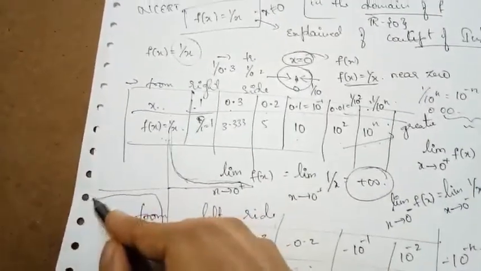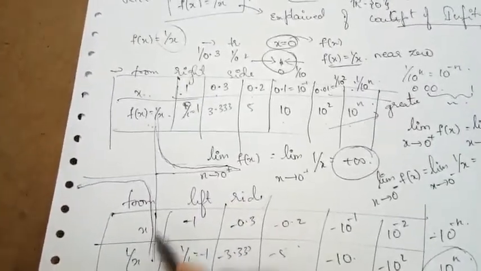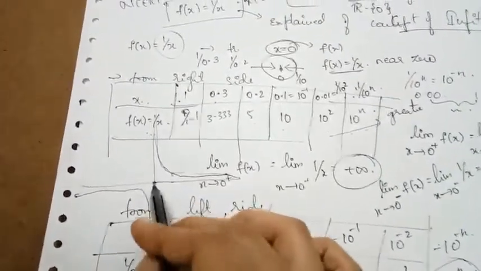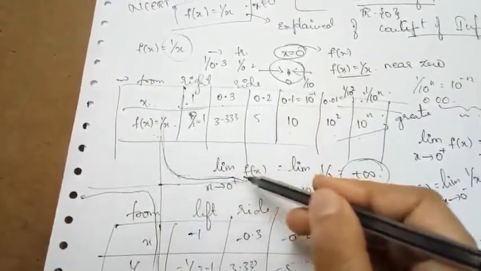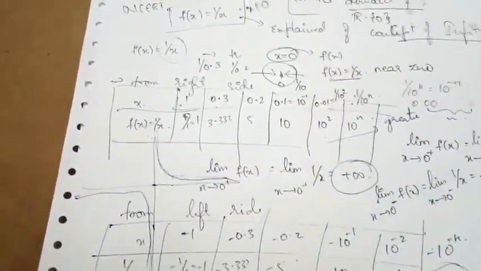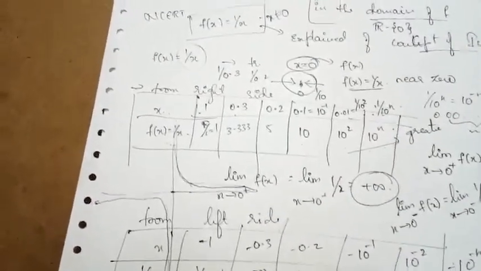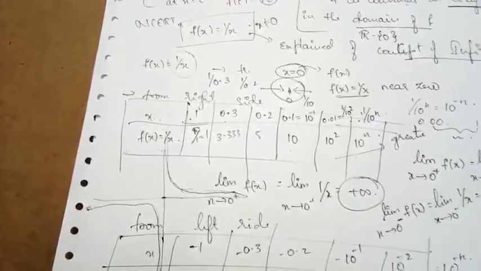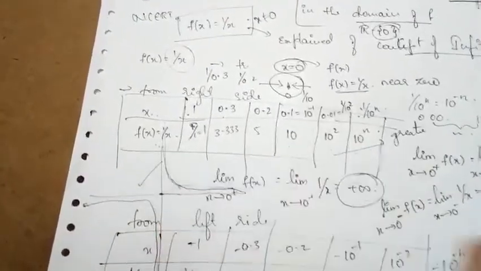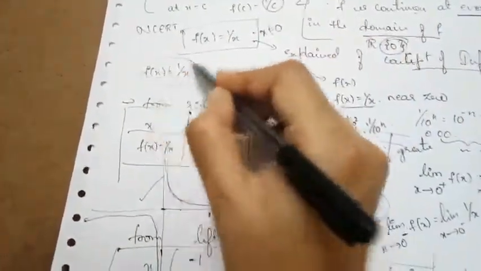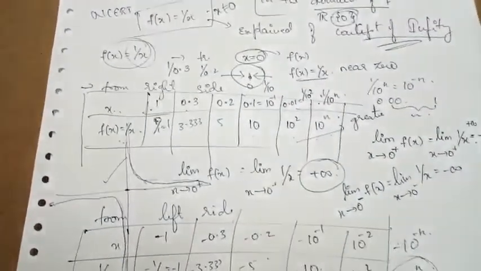Understood? So if I try to draw this graph continuously, I am lifting the pen at that point where the function is not defined. Here the function is not defined at 0. So at that point I am lifting the pen and again trying to draw the graph. So the function is continuous at all the points where the domain is defined. It is discontinuous at that point where the function is not defined in the domain. So this is the graph of the function f of x is equal to 1 by x. Through this they have explained the concept of infinity.